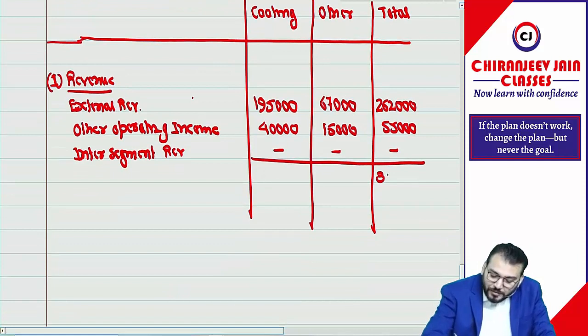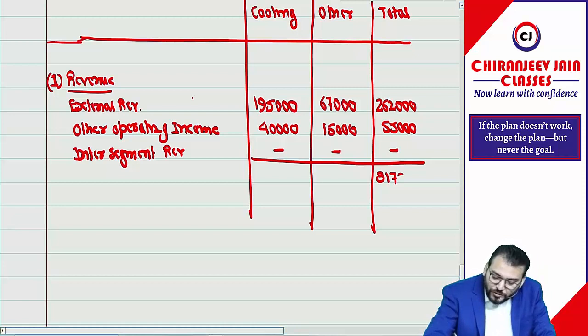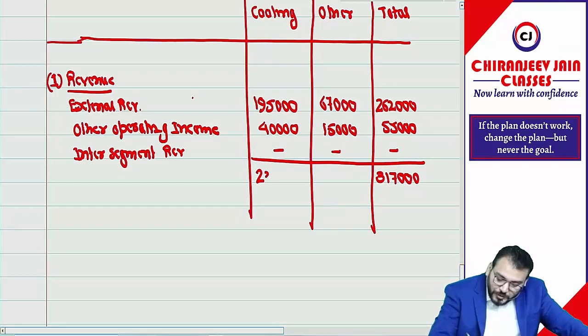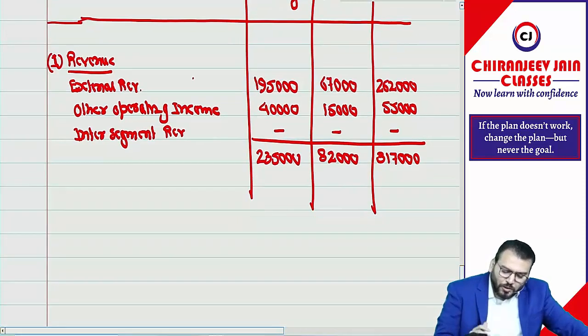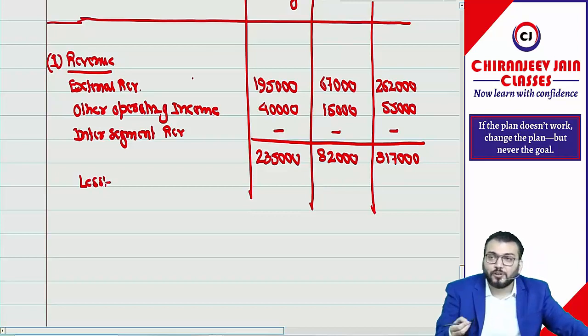3 lakh 70,17. 3 lakh 17,000. Of course, you need to give total segment wise also. Will become 2 lakh 35,000. This will become how much? 82,000. Then only for your understanding, because in exam you will not write down inter-segment sale, it's not given.